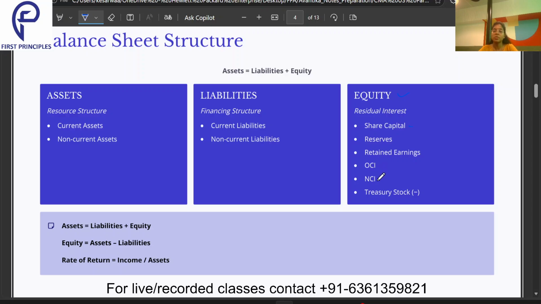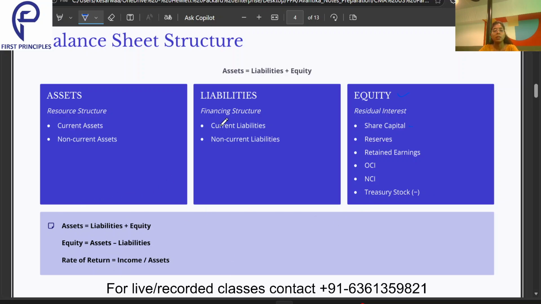Then non-controlling interest, that means those equity owners who have a very small portion of equity, like 1%, 2%, 5%, 10%. So those are termed as the non-controlling interest, and less the treasury stock. What is the treasury stock? We will discuss that later on in this chapter.